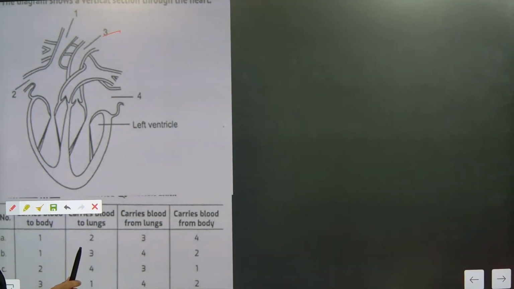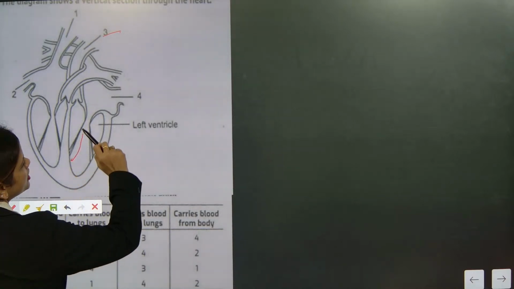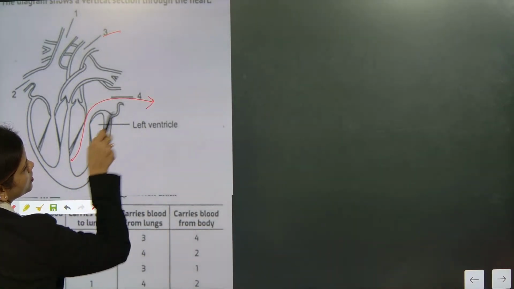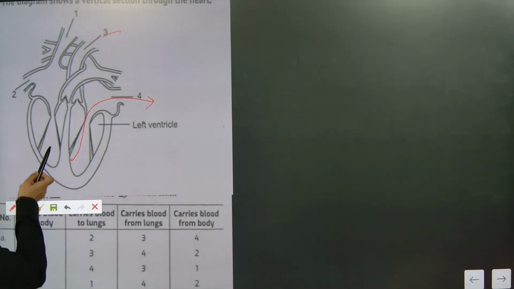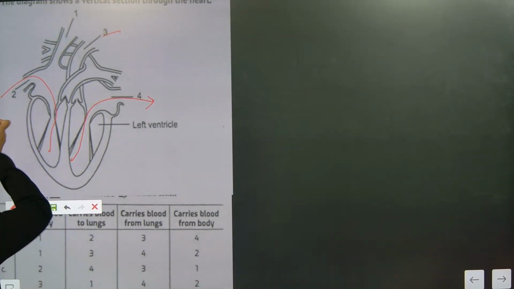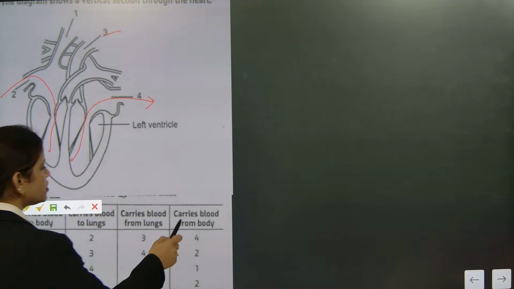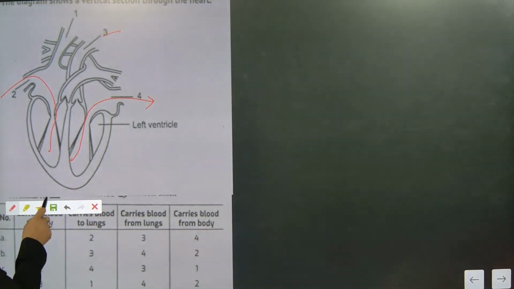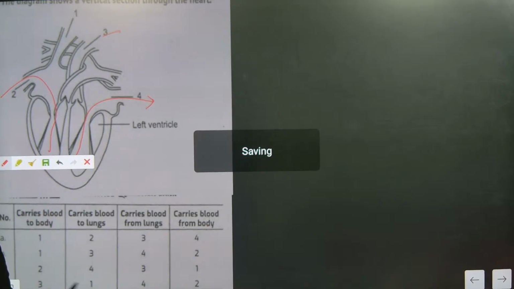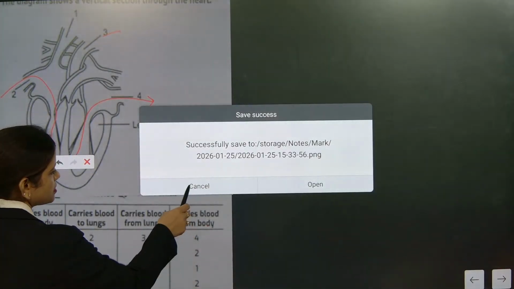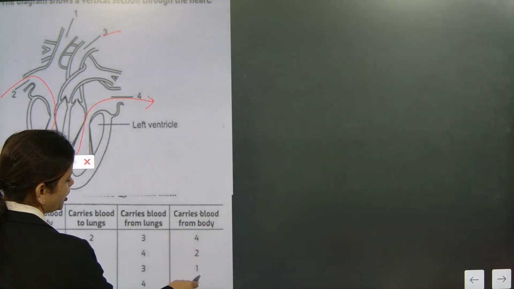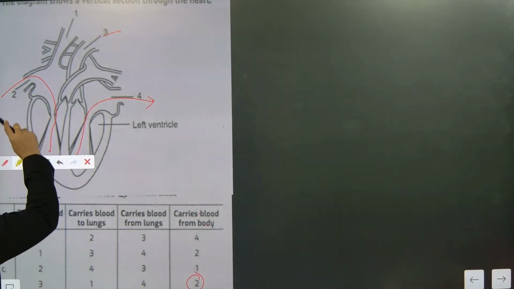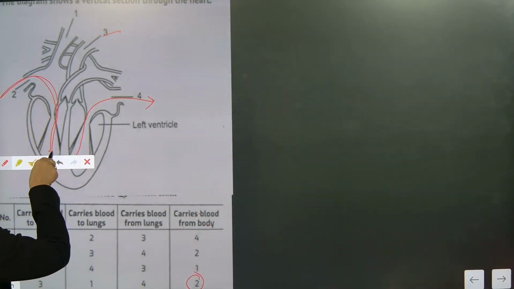Last time I told you, everybody: if you see that this is connected directly to the walls and going out. So 2 carries blood from the body. Where is 2? 2 is carrying blood from body.